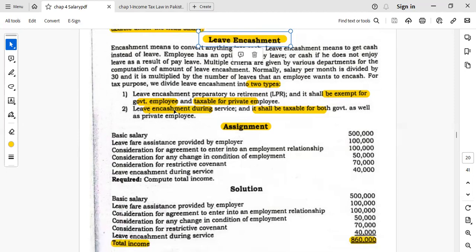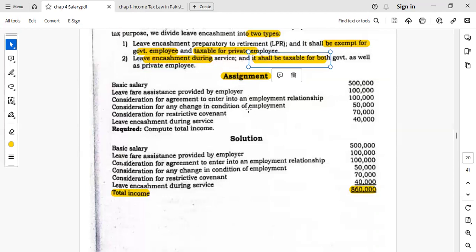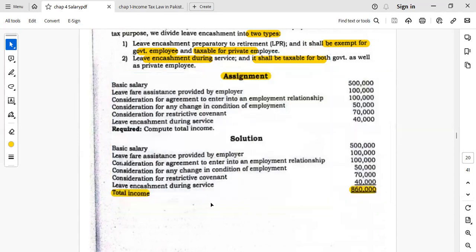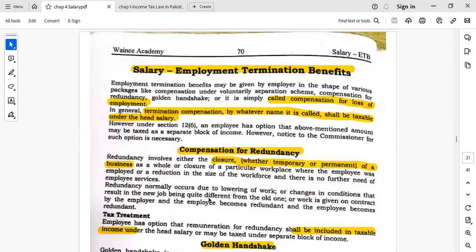If that is provided by the government, that is exempted with respect to the retirement. And if that is provided during the services before the retirement, that is taxable. So this is a very basic example. You can practice this to calculate the total income of the employee.